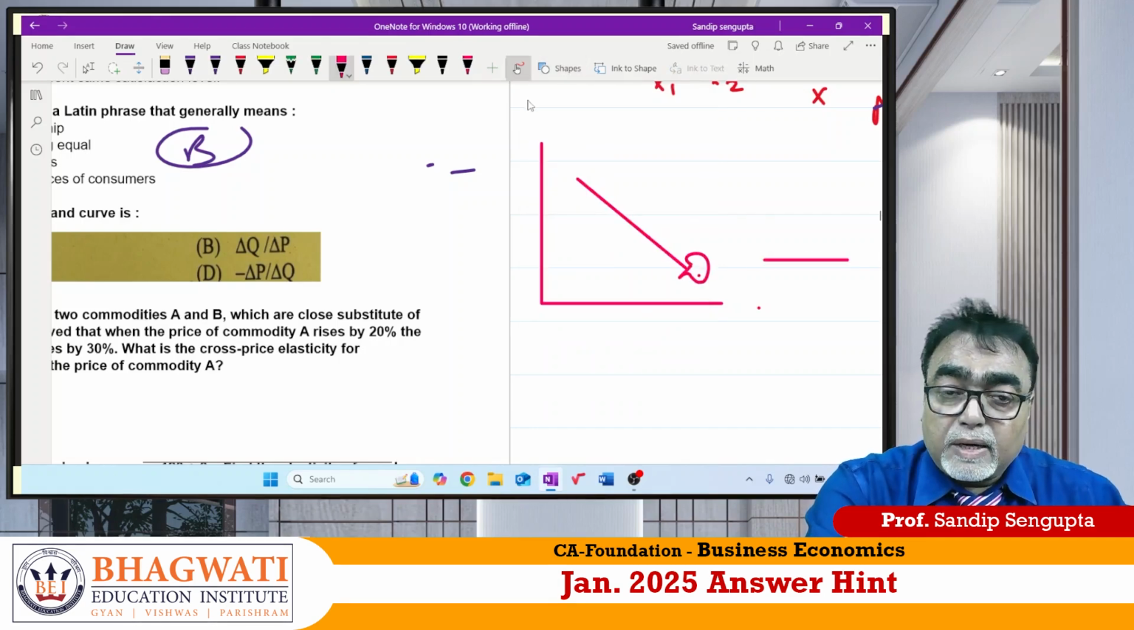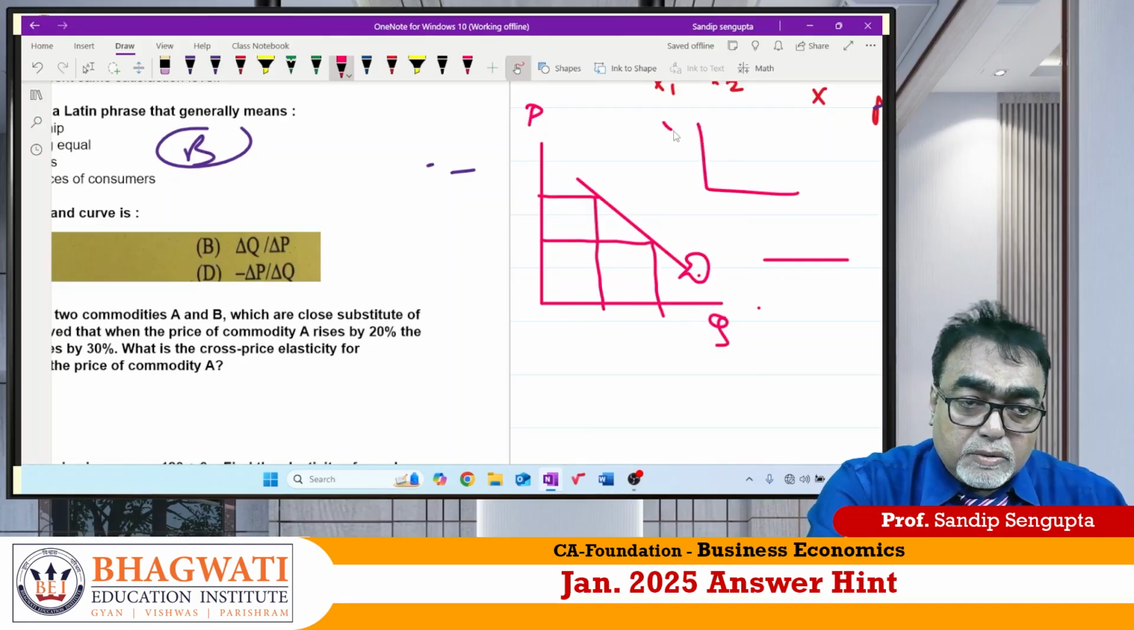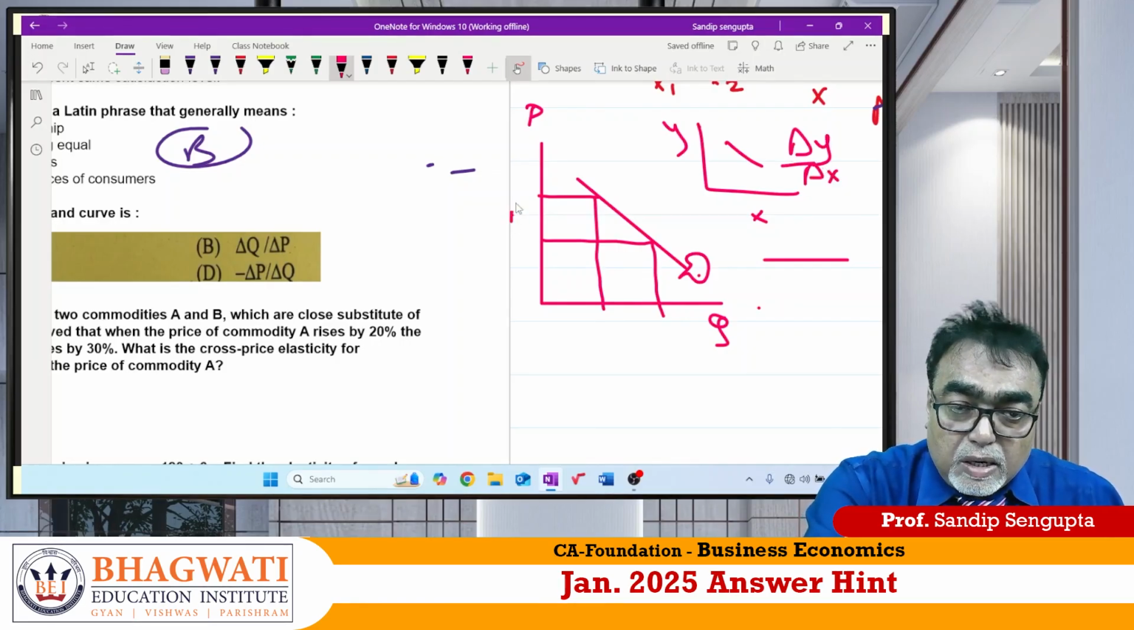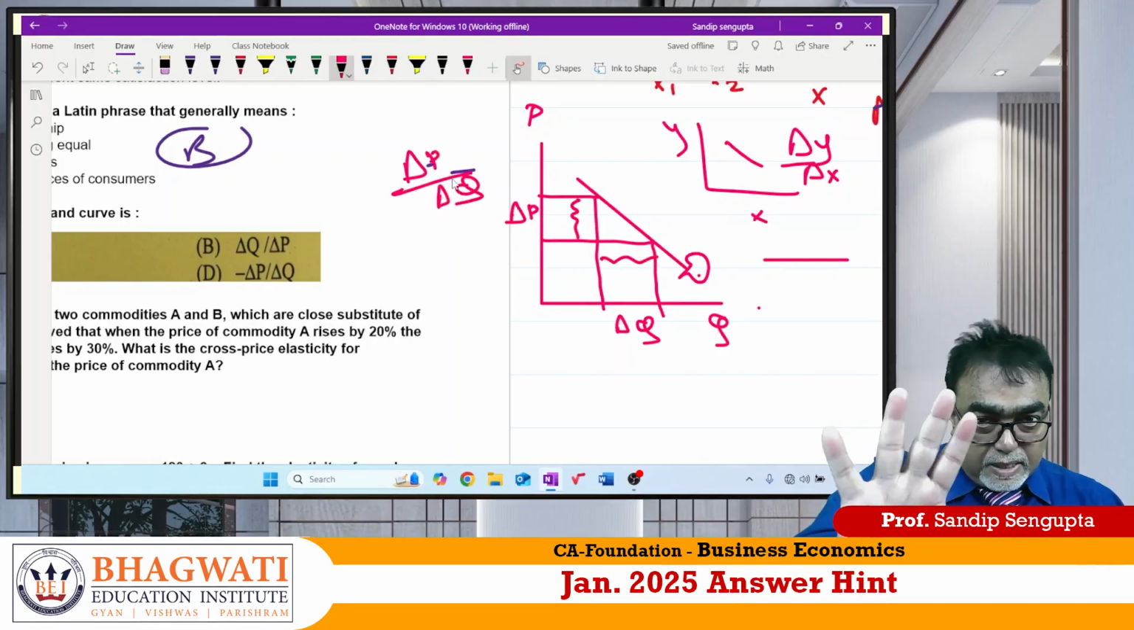Sir, it is demand curve, correct? Slope is what? In mathematical concept, we know slope is dy by dx, beta? Del y by del x. So it is del p by del q. It is nothing but del p, it is nothing but del q. So slope is del p by del q. Yes or no? Basic thing is there, right?